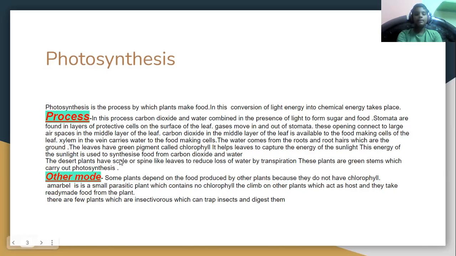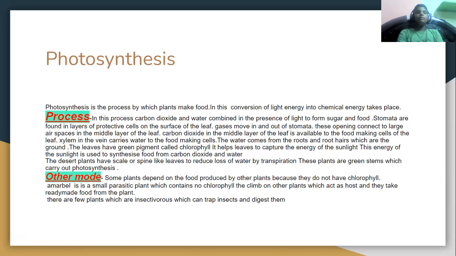The desert plants have scale or spine-like leaves to reduce loss of water by transpiration. Transpiration, we will learn in geography and in science. It is the loss of water by leaves.